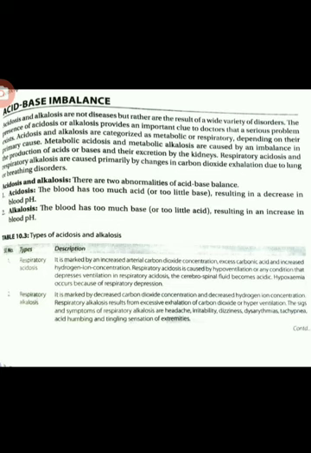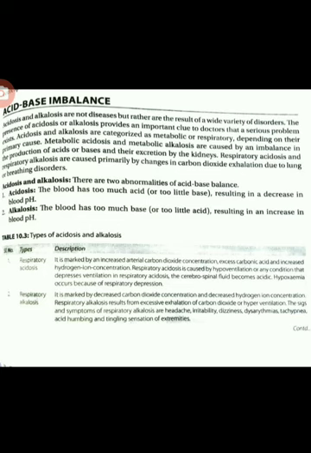Tachypnea means an increased breath rate, more than 24 breaths per minute, and numbness and tingling sensation of the extremities. These may be decreased carbon dioxide concentration and decreased hydrogen ion concentration that may cause respiratory alkalosis.